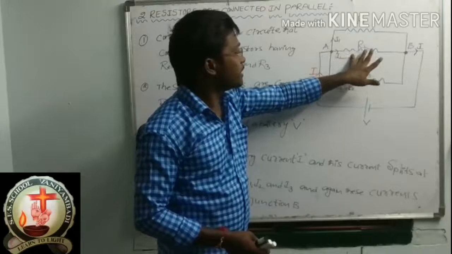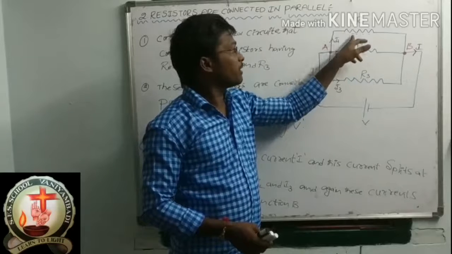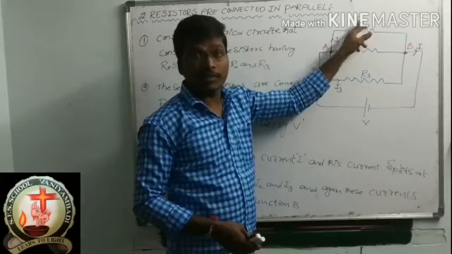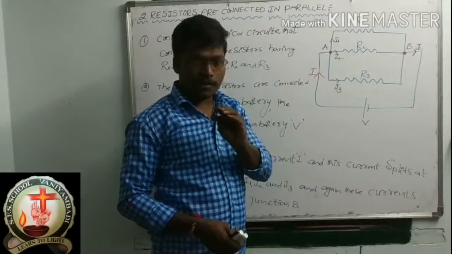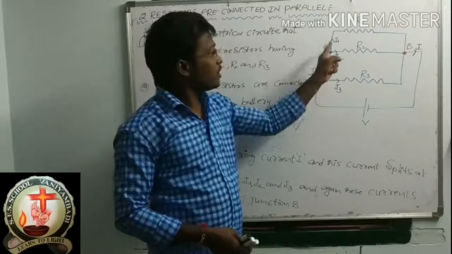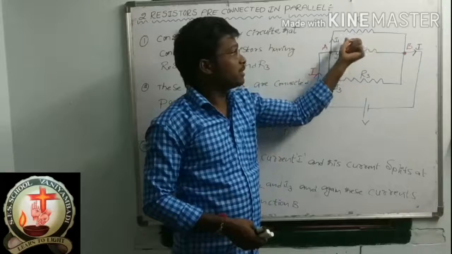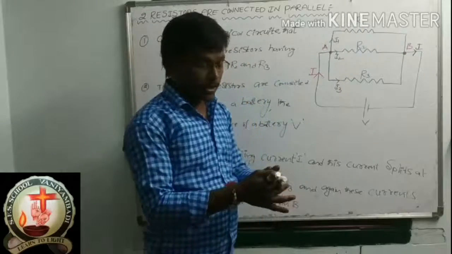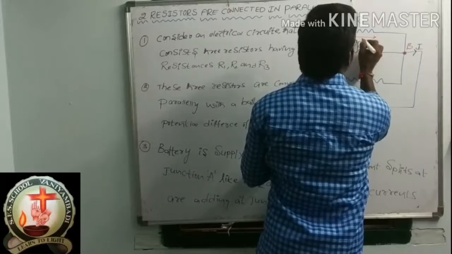According to Ohm's law, the product of current and resistance gives the potential difference. V is equal to IR. So whenever this current I is passing through this resistor, I into R will produce some potential difference V.